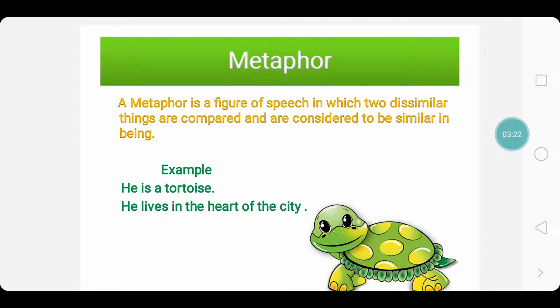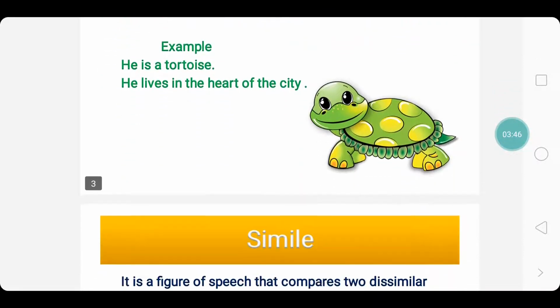He lives in the heart of the city. Now, heart of the city means the main part of the city. As the heart is to a human being, in the same way the heart of the city is the main part of the city. So, here the main part of the city is compared to the heart of a human being. So, this is the usage of metaphor.